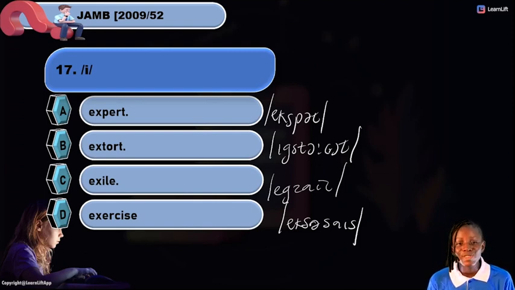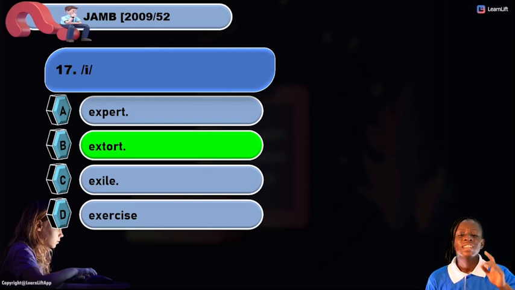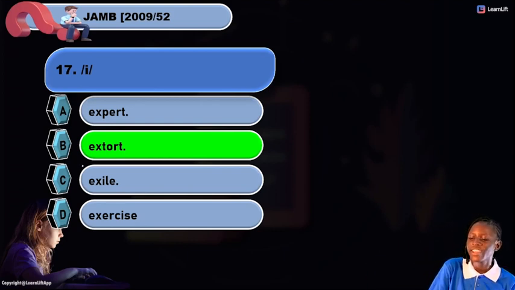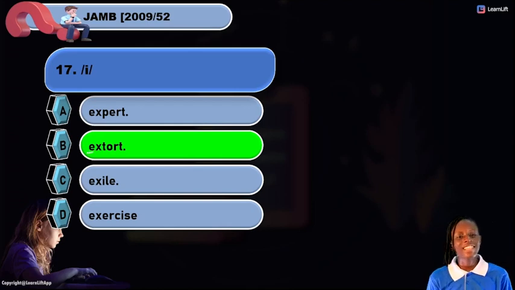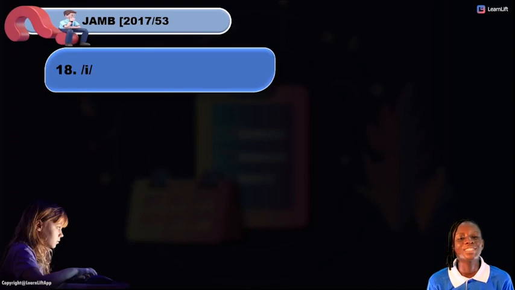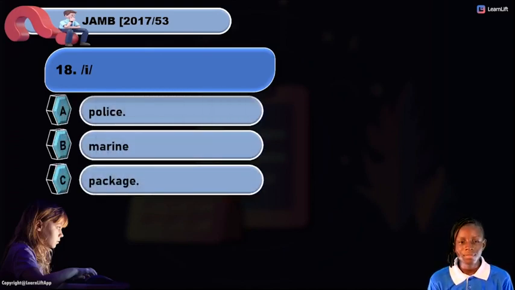By look of things, we can boldly say our answer is what? Extort. Now look at it. The given sound is what? The short E sound. And I'll say extort. I have my E sound right here. Isn't it easy?